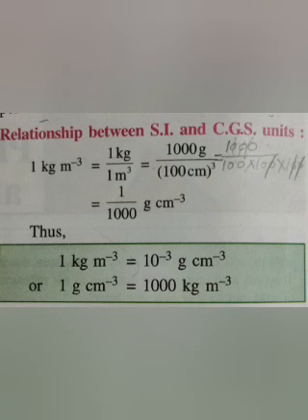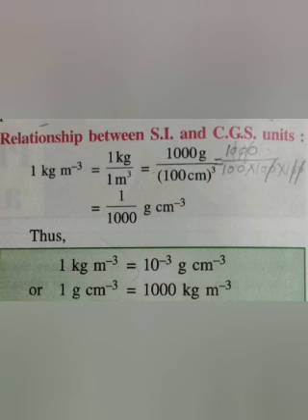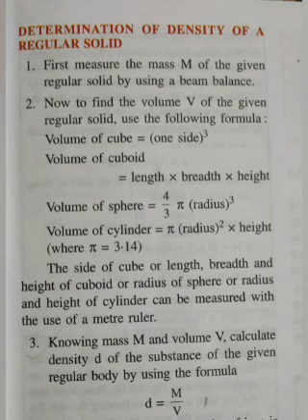When we calculate, we find that 1 kg per meter cube is equal to 1 upon 1000 gram per centimeter cube. Thus we can say kilogram per cubic meter is equal to 10 raised to minus 3 gram per centimeter cube, or 1 gram per centimeter cube is equal to 1000 kilogram per meter cube. Now, determination of density of a regular solid.